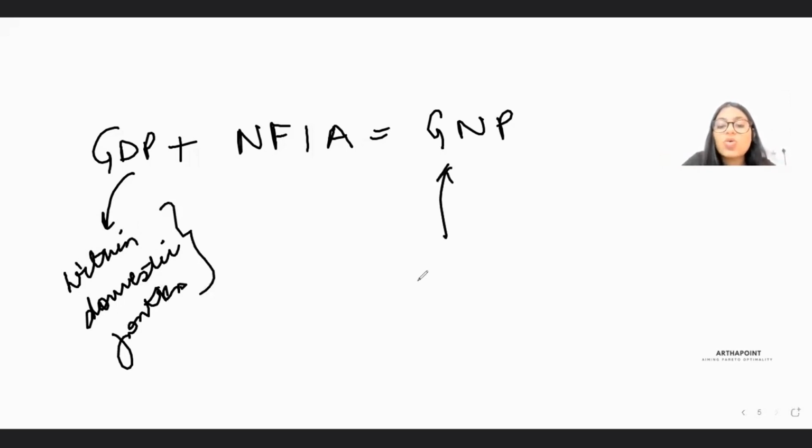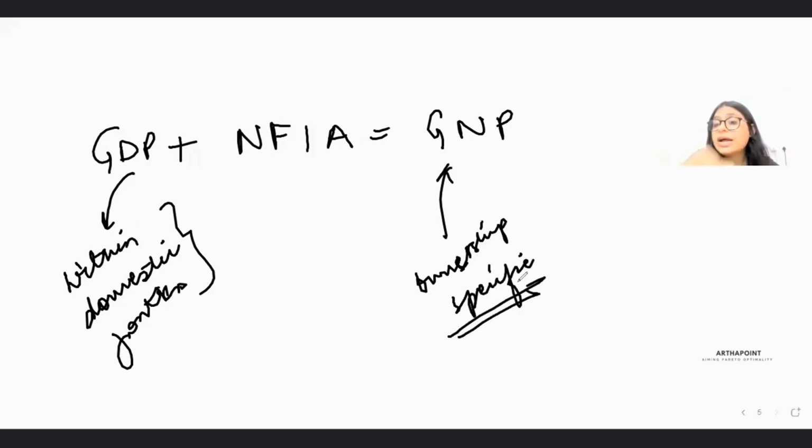GNP is ownership specific. Who earned that income? Was it earned by the residents of the country or not? Only if the income was earned by the residents of the country, I would add it to the GNP of the country. Okay.